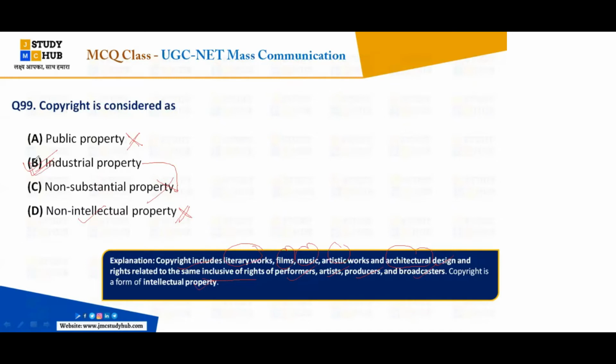So this is about the industrial property, that is about the films, about the music industry, right? The film industry, architectural industries. So this is what industrial property is about. Hence we can say that copyright is considered as industrial property. Is it all clear?